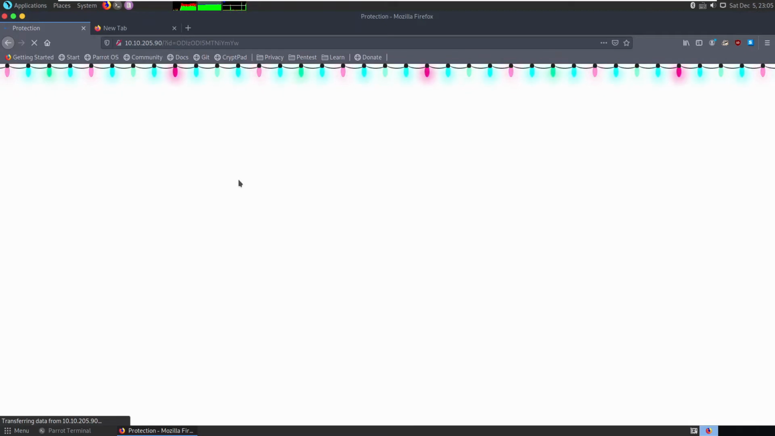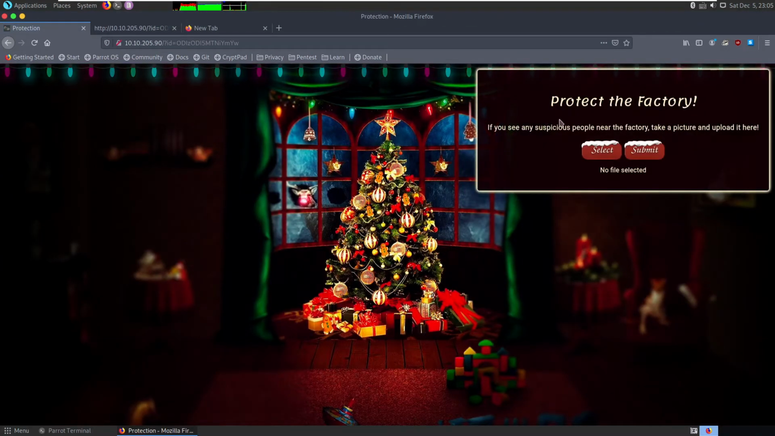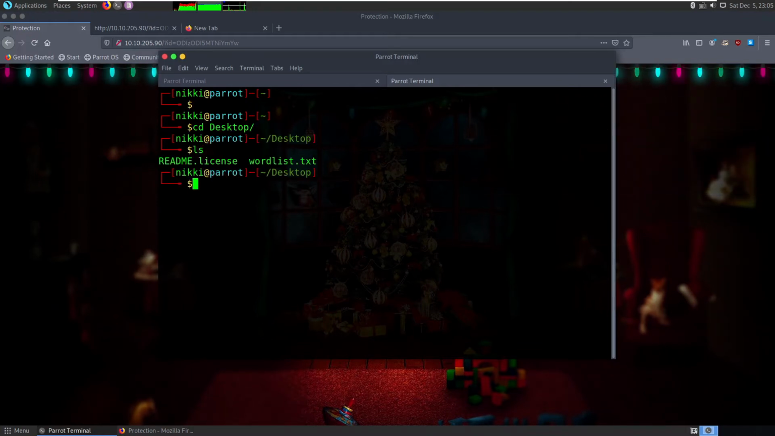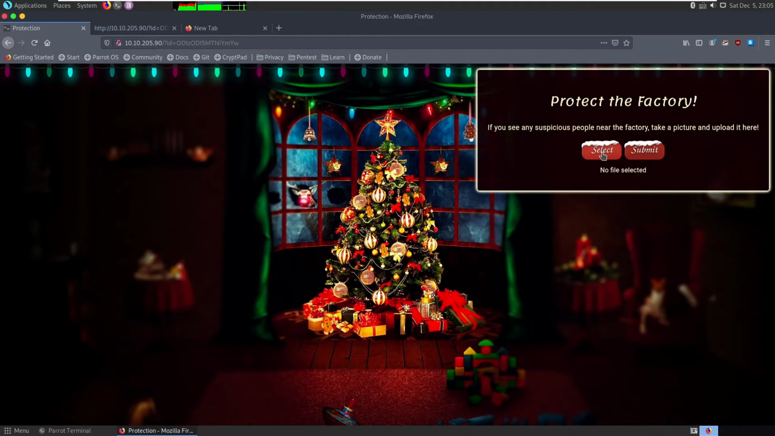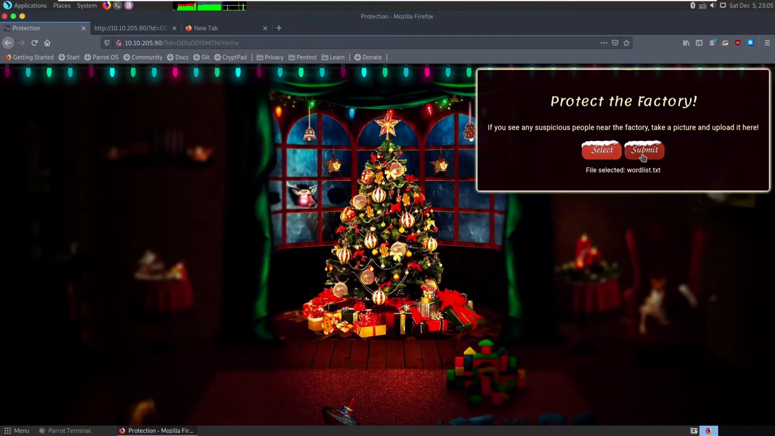So let me press Ctrl U to get the page source. It says protect the factory. If you see any suspicious people near the factory, take a picture and upload it here. So we have the file upload, and let's quickly go to the desktop. So I have this text file, so let's see whether we can upload the text file or not. Click on all files and choose this text file and click on submit.